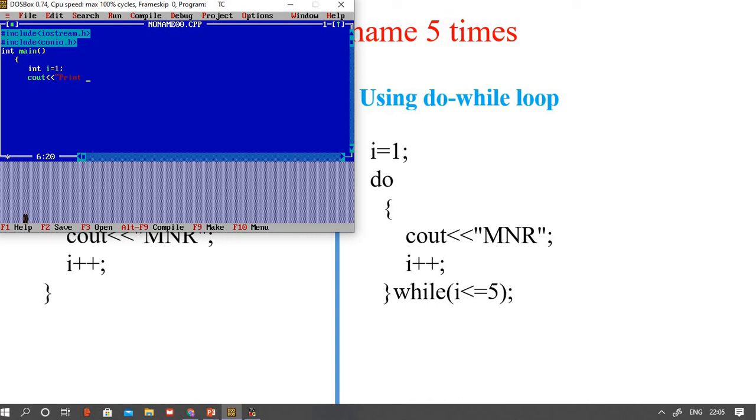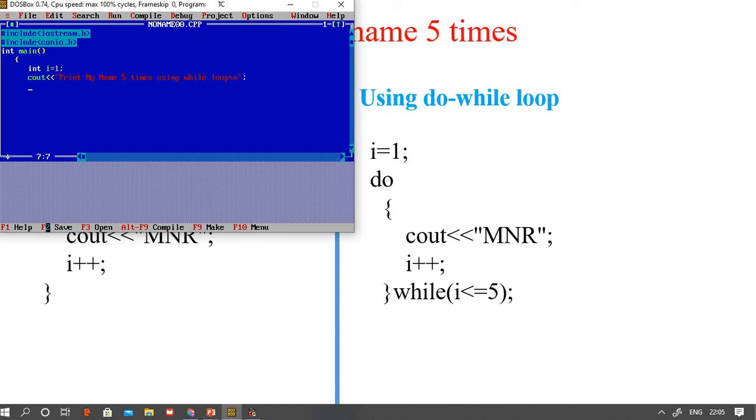Print my name 5 times using while loop. I will explain. Now both while and do while in the same program.